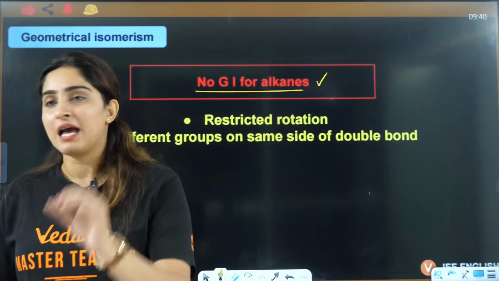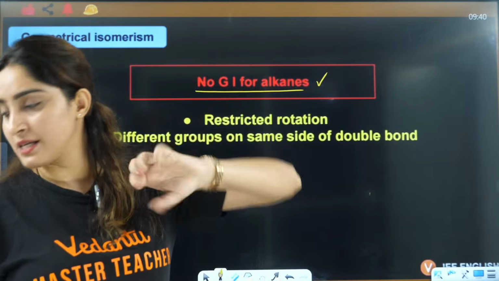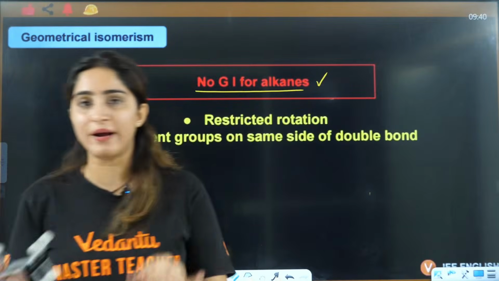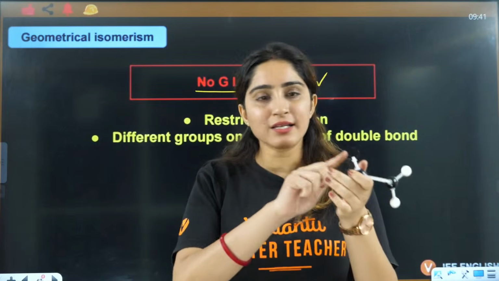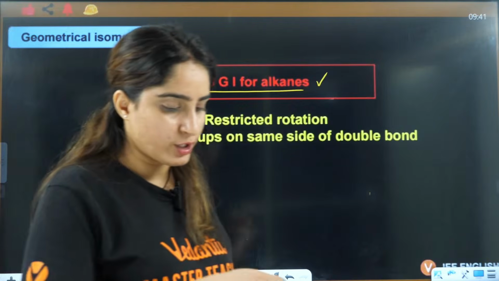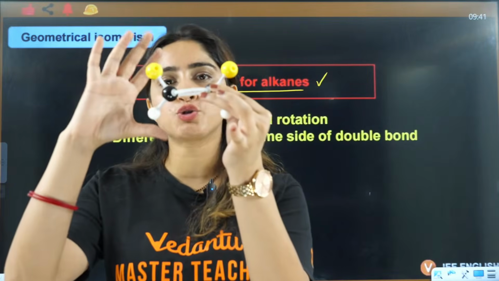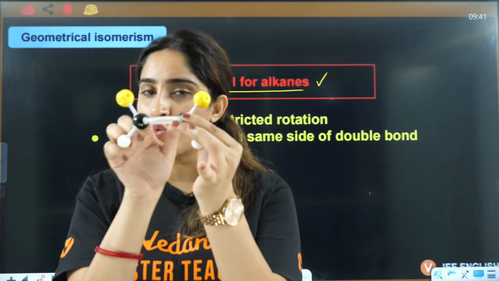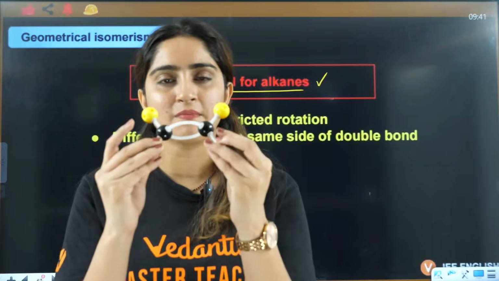See, another condition for the existence of geometrical isomerism is that we can only define it if on the same carbon you have two different groups. It doesn't matter if on the two different carbons these are the same.